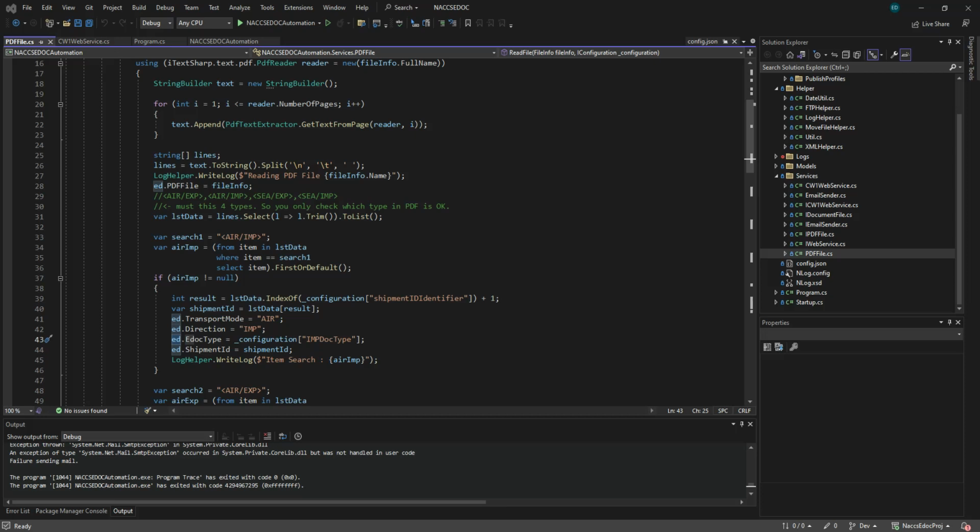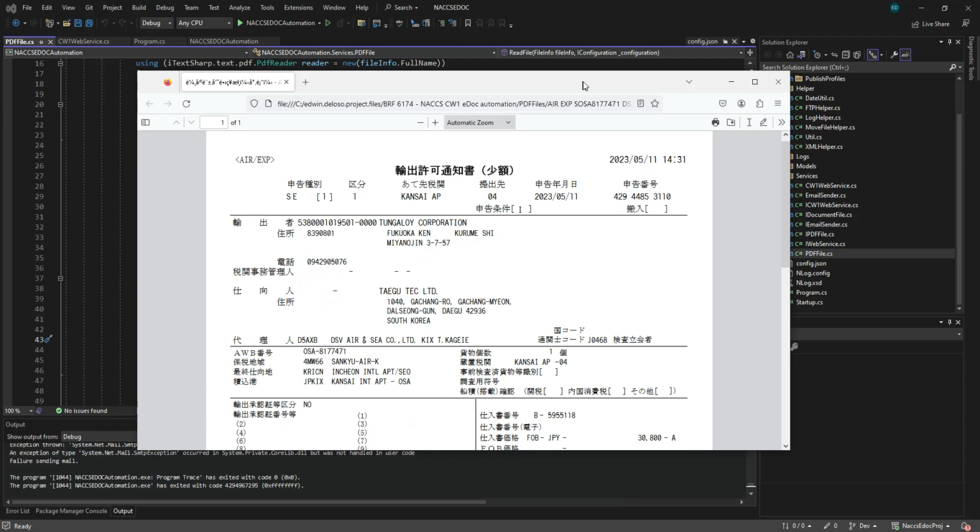Okay, this one, guys. This is the PDF file that you are reading. So the first one, the header, should look like this. And to identify the segment ID, this is the segment ID. So our identifier is this text, Japanese. After this text, that will be the segment ID.